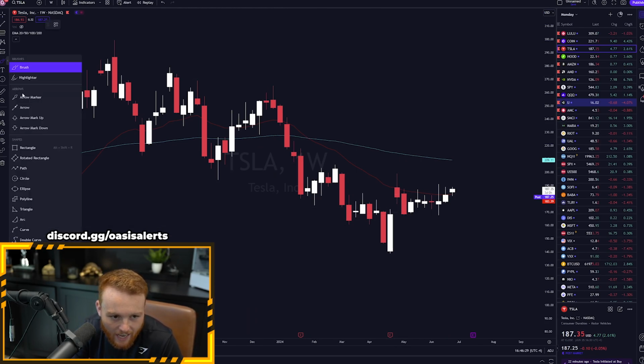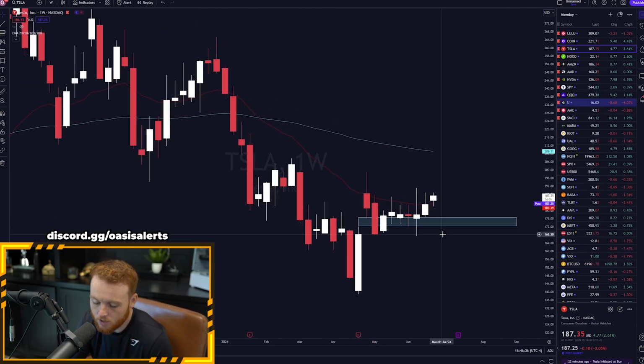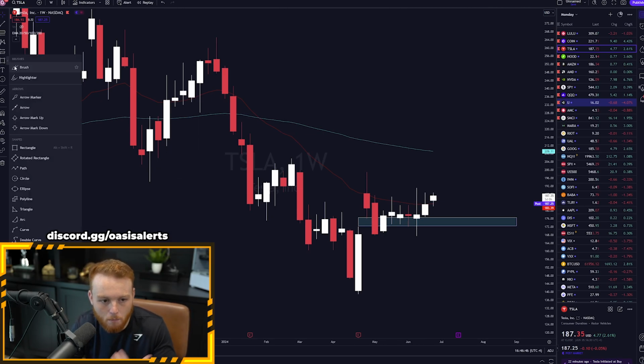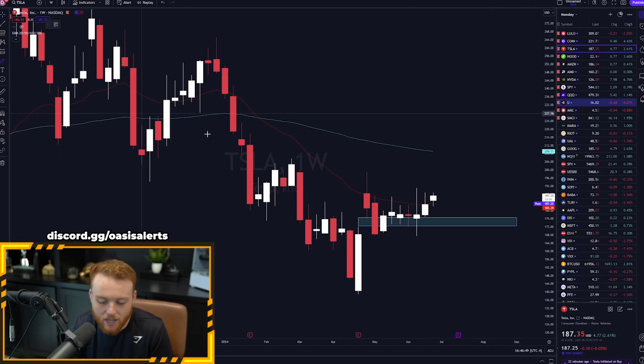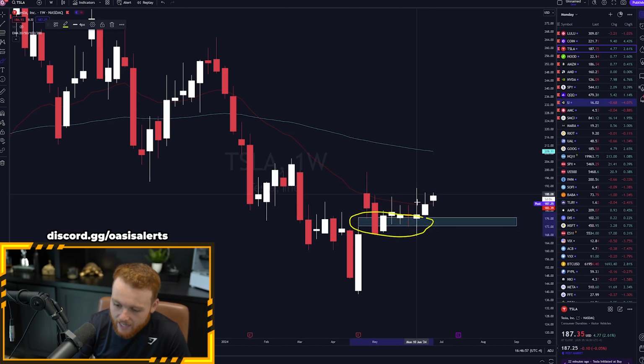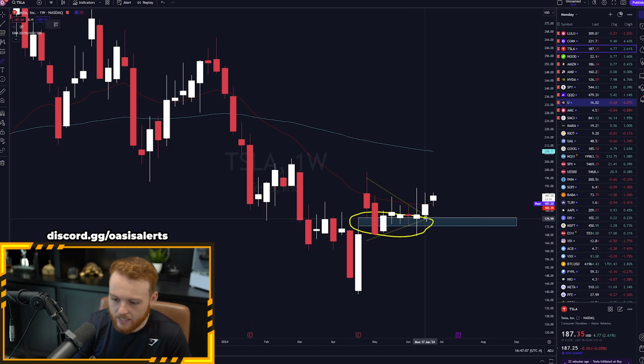If we take a look at SPY, we can see a gap here. Not SPY, sorry, Tesla, you can see a gap here. Now, I like to use these gaps as zones of rejection or zones of consolidation. You can see here we're consolidating above that zone, so we're creating a base. When I see us creating a base above a gap or within a gap, it's showing that gap is pretty strong. So there is an imbalance there, and we can see price respecting it pretty well. And as price respected it, we've also created a bullish pennant here on the weekly that we did break out of just this week. And now we are continuing up.